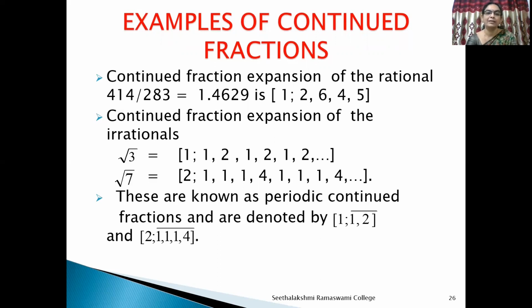In the same way, the continued fraction expansion of root 2 is [2; 1, 1, 1, 4, 1, 1, 1, 4]. Here, from the second partial quotient onward, the partial quotients repeat infinitely. So the continued fraction expansion of the irrational number root 2 can be expressed as [2; 1, 1, 1, 4 bar], that is, periodic with 1, 1, 1, 4.